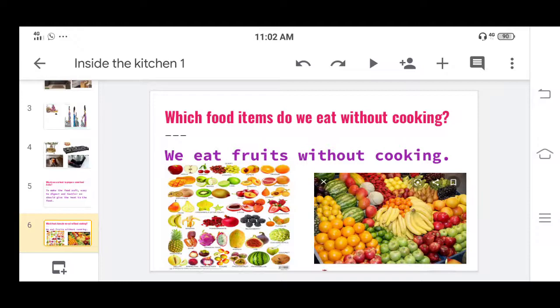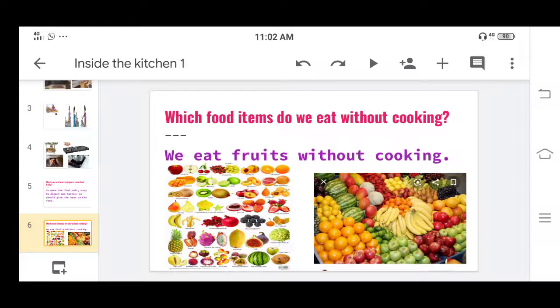For example, here you can see oranges, papaya, banana, cucumber, pineapple. There are so many fruits, and mostly fruits are very important for us. We won't cook the fruits, we eat the fruits directly raw.